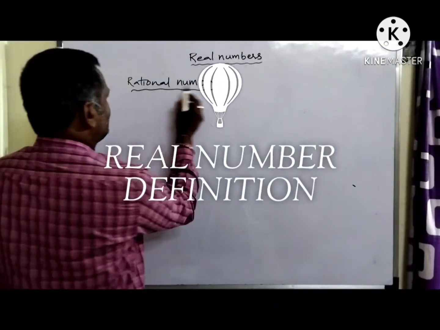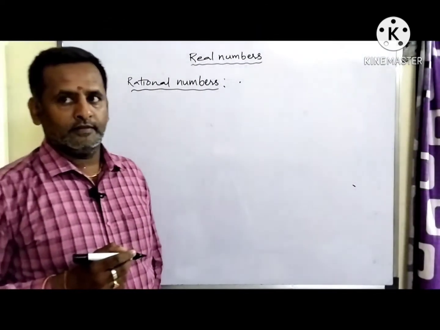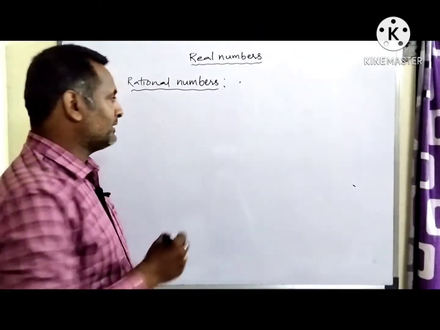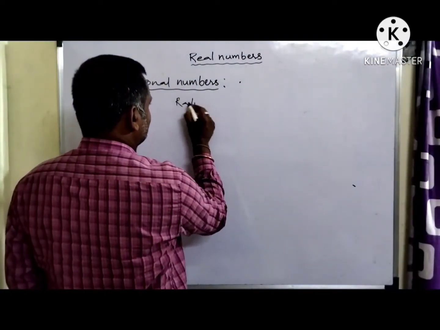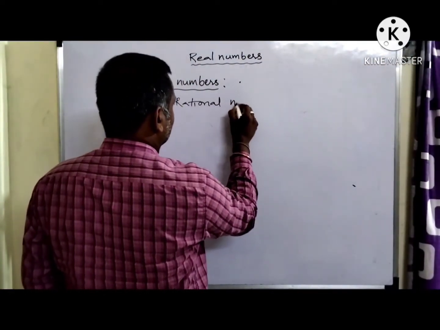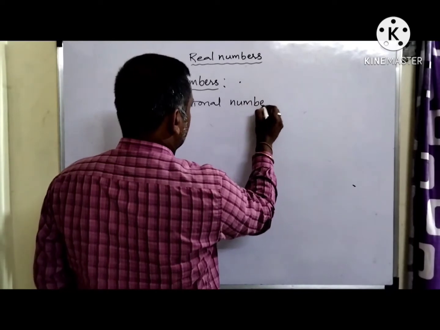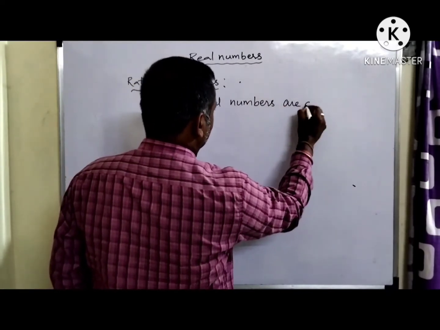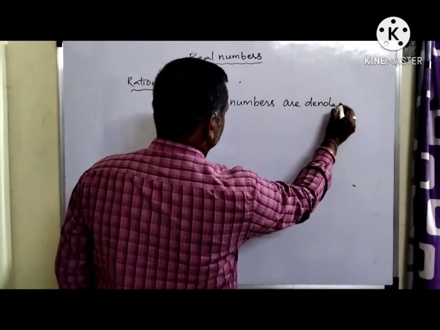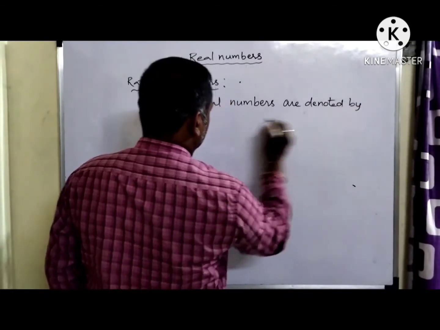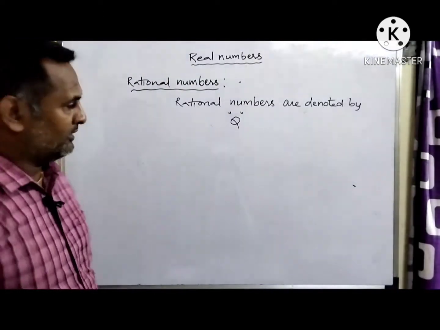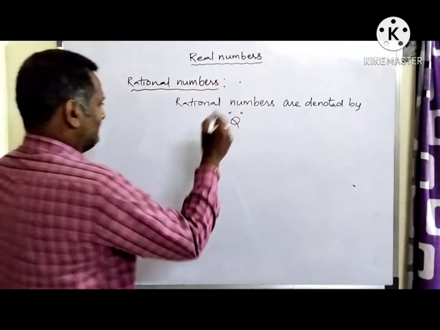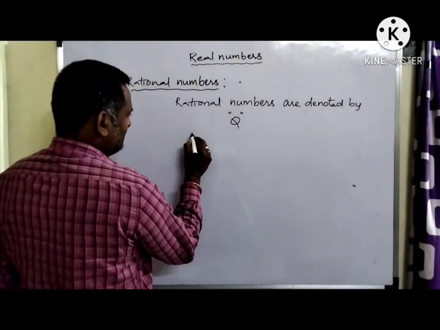Now coming to rational numbers. Rational numbers are denoted by the letter Q. Then what are rational numbers?